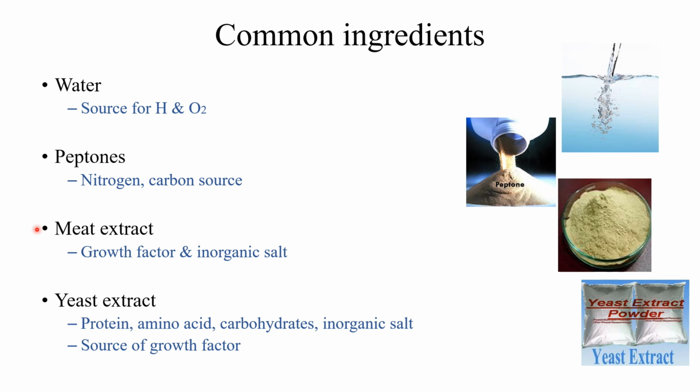The meat extract will provide growth factors and inorganic salts for the growth and multiplication of bacteria. Yeast extract will provide protein, amino acids, carbohydrate, inorganic salts, and this will be a source of growth factors for the bacteria.